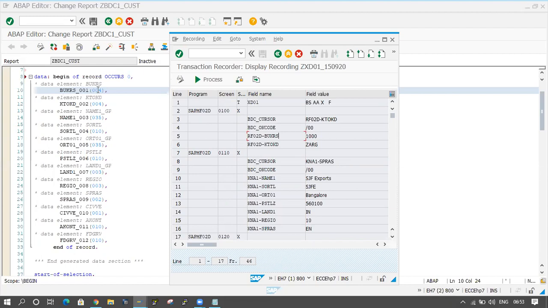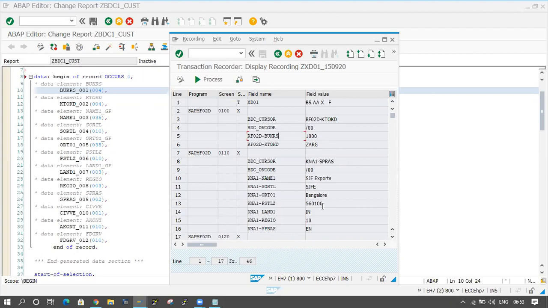And here 004 is coming. In brackets 004 is coming, which means this is character 4. And the KTOKD is ZARG, and here also KTOKD, this field is coming in the structure of the internal table.